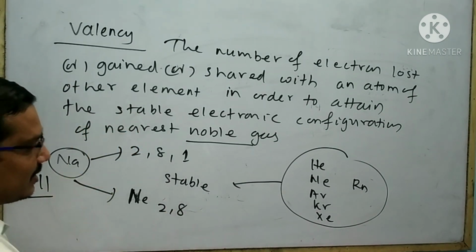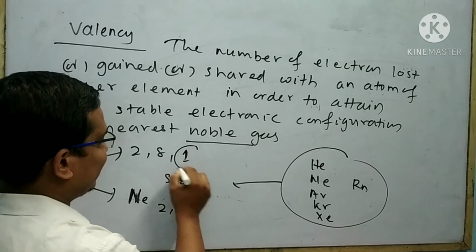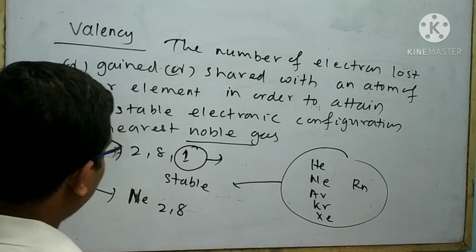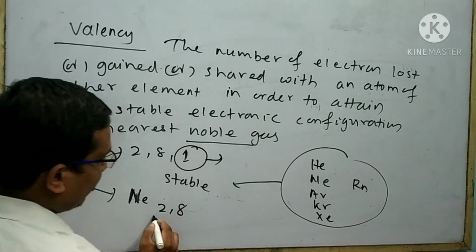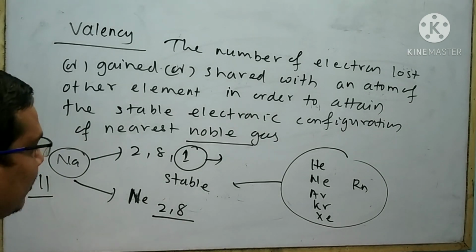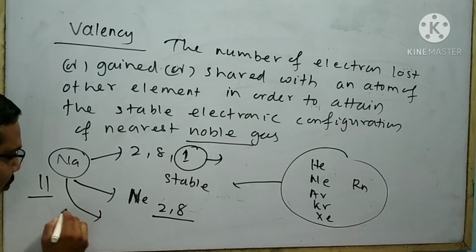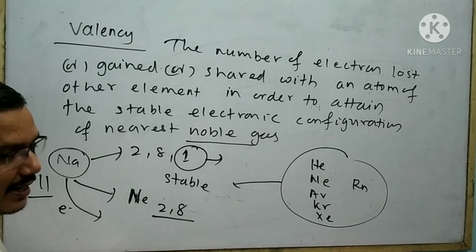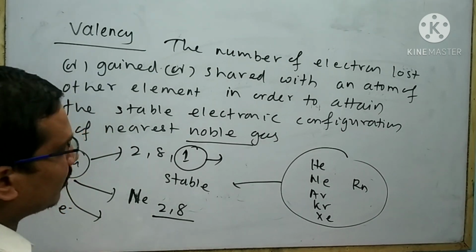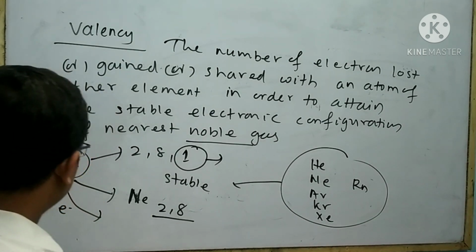Sodium has a tendency to lose this electron and attain the stable electronic configuration of neon. If sodium loses one electron, then it can attain the stable electronic configuration of neon.